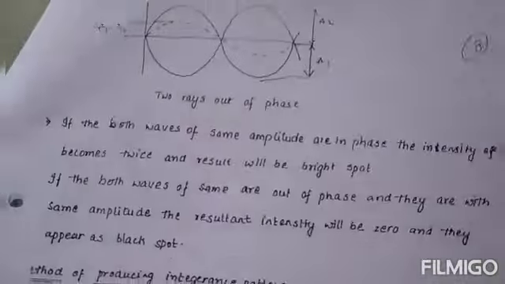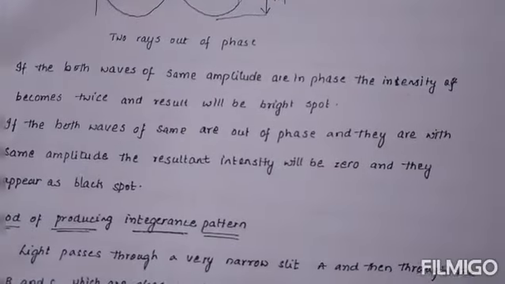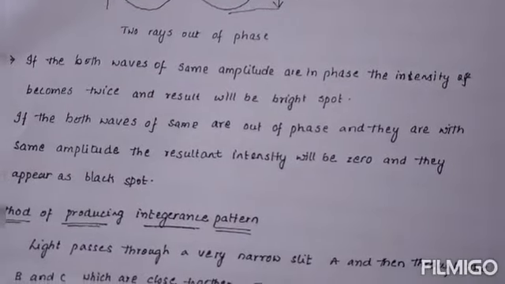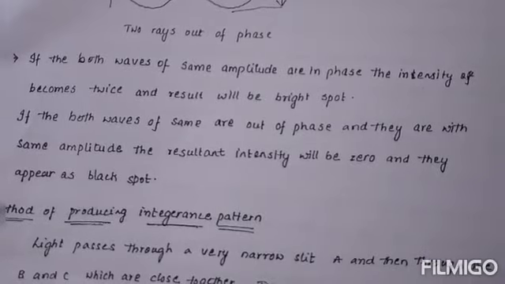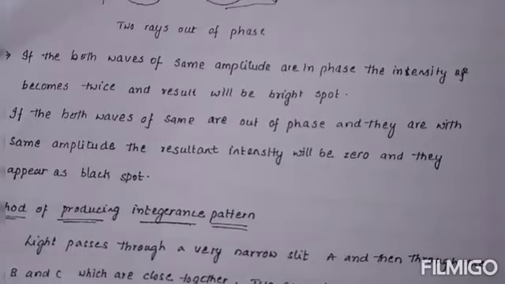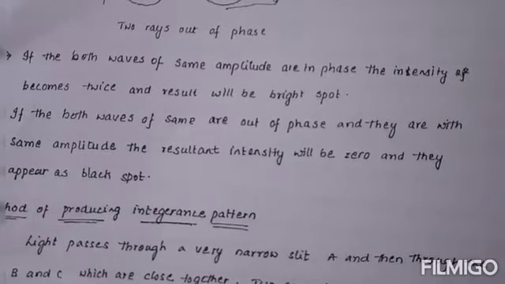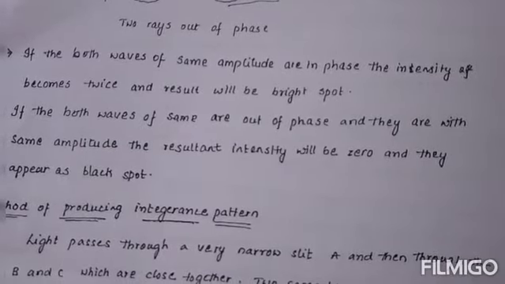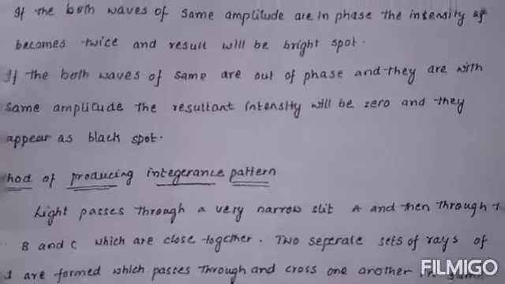Also, if both waves of the same amplitude are in phase, the intensity becomes twice and the result will be a bright spot. If both waves of the same amplitude are out of phase, the resultant intensity will be 0 and they appear as a black spot.